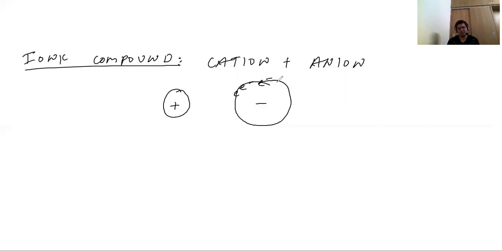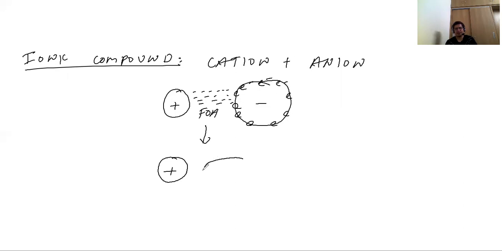Suppose these are electrons. In the center, the nucleus is there, but I have just written negative to differentiate between anion and cation. Now, there will be a force of attraction between them because of positive and negative. Due to this force of attraction, the cation remains the same, but the anion slightly changes its size, or you can say it gets distorted. There's a slight distortion seen in that.